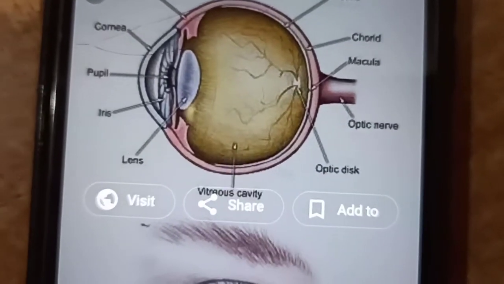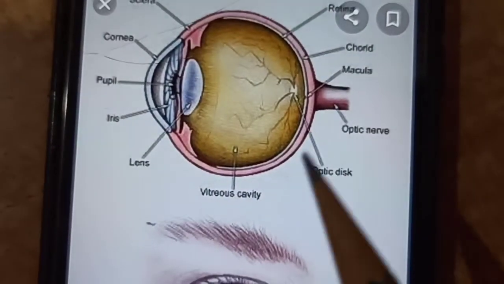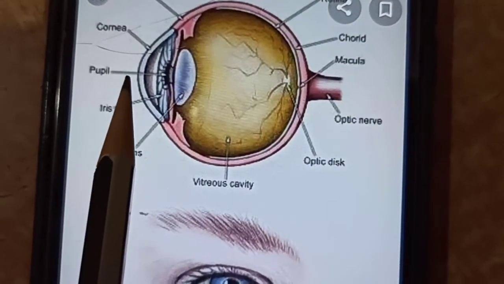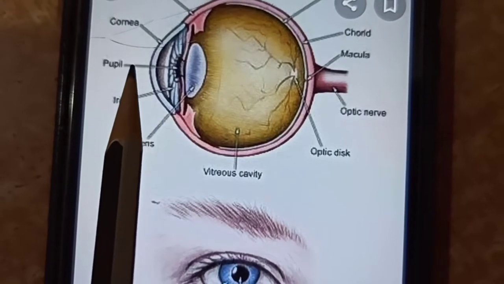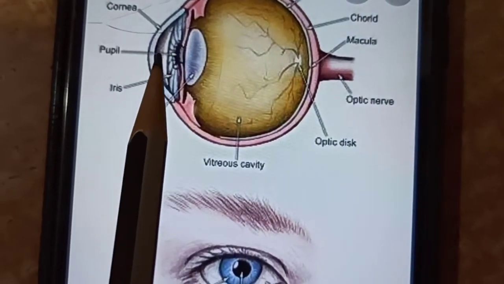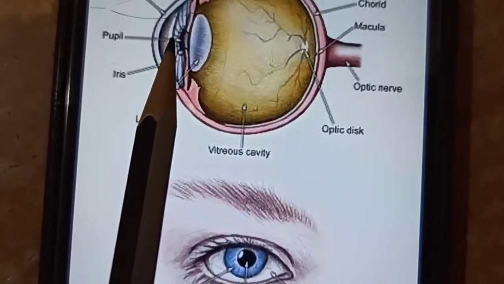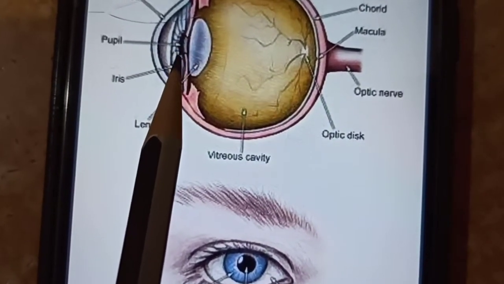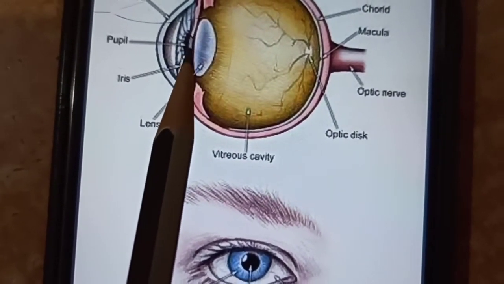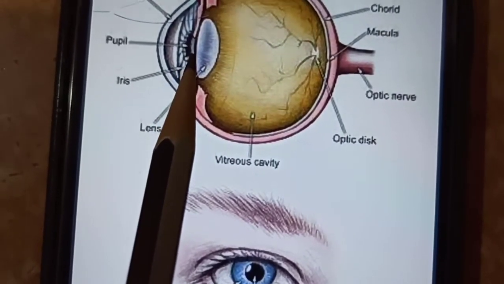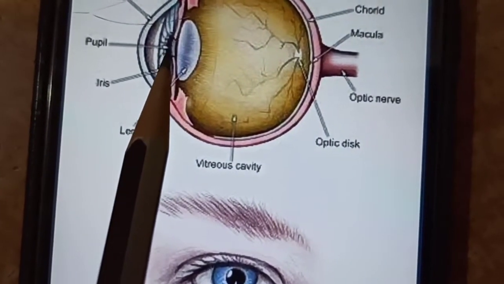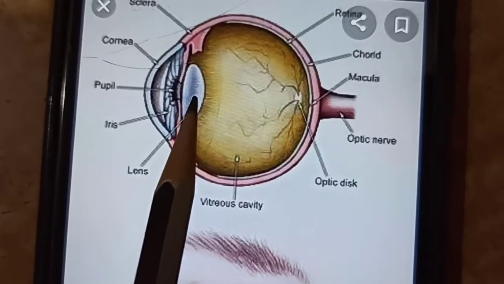Now let me explain you how the eyes work. Light enters through this pupil, the opening of the eye, and it reaches the lens. The iris here helps to allow the light. How much light has to be allowed? It controls that, the iris.